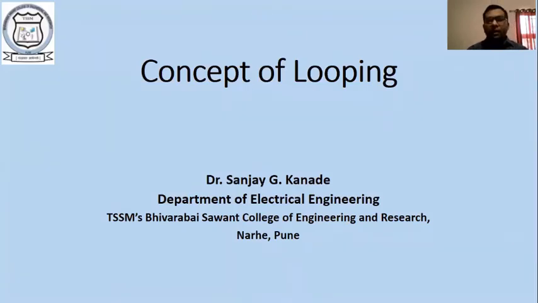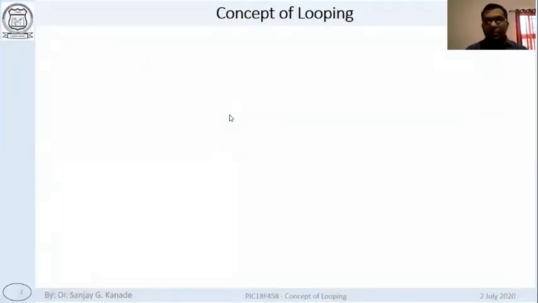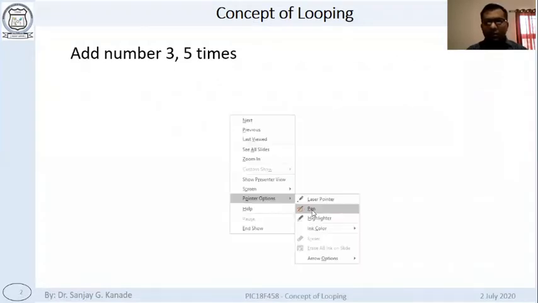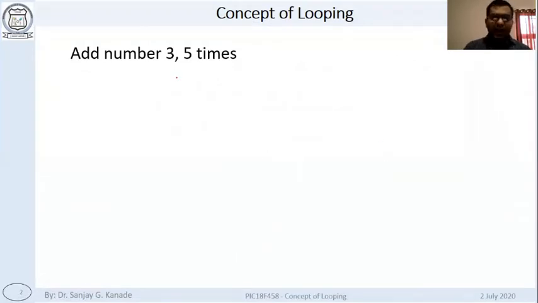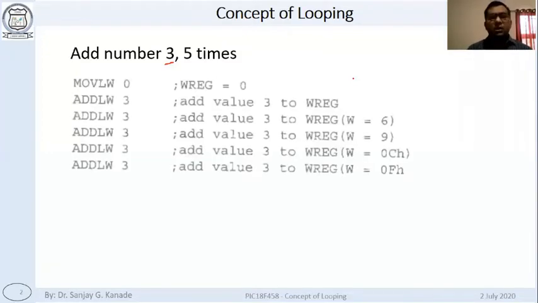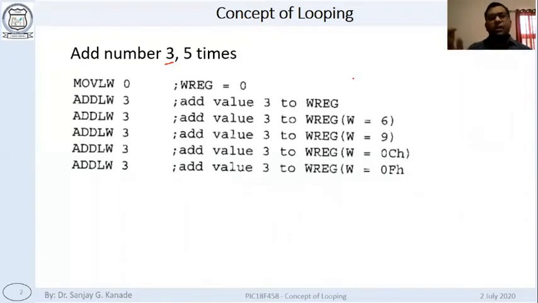For example, let's see here. If we have a question to add number 3, five times, meaning 3 plus 3 plus 3 plus 3 plus 3, five times we want to add number 3. So how can we write this in the form of a program, considering only what you have learned already?